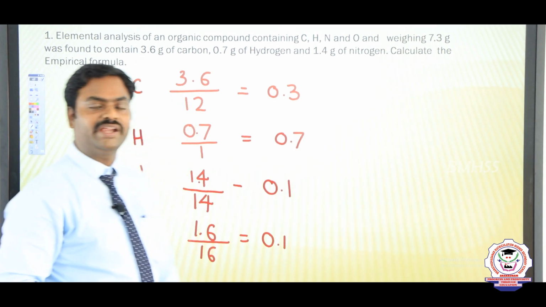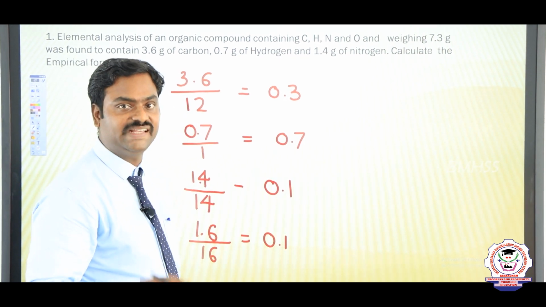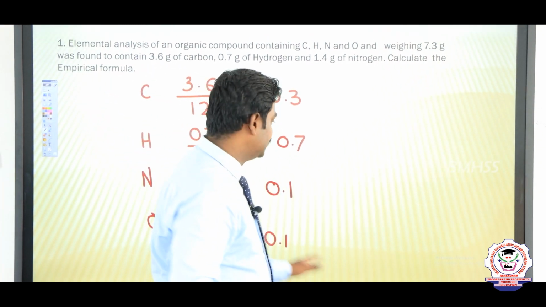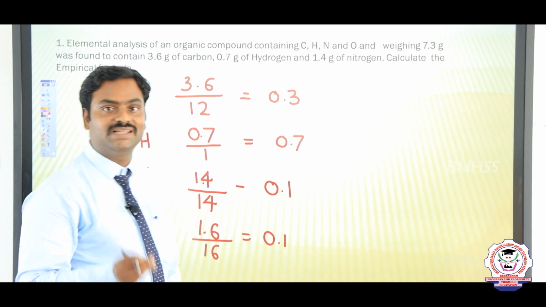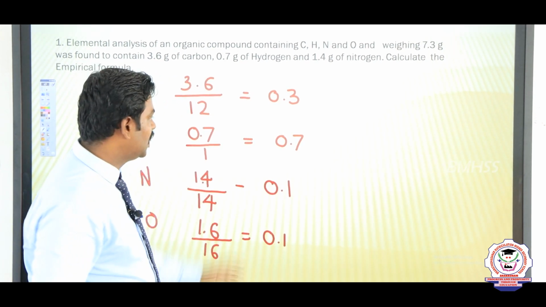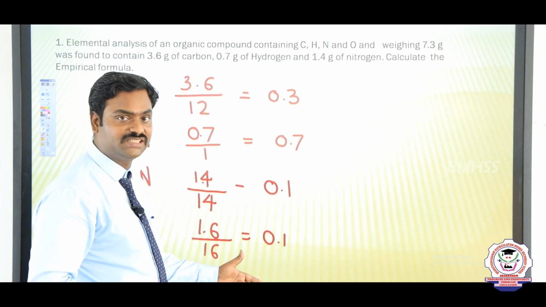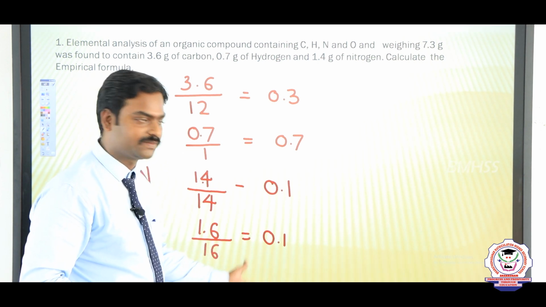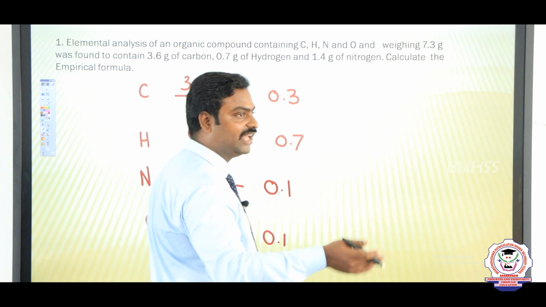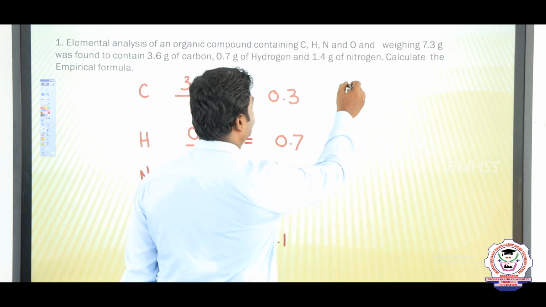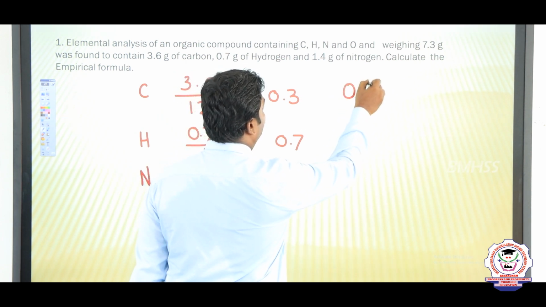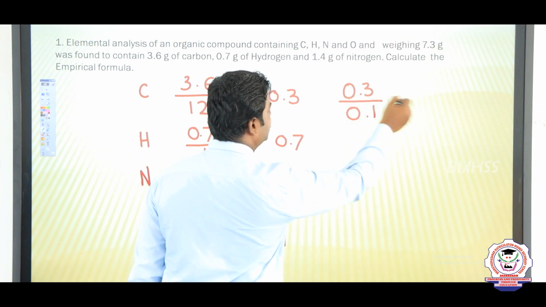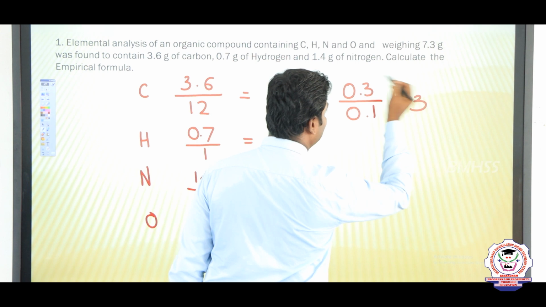Now, how do we find the ratio between these elements? We divide the number of moles by the smallest value. Among these four values, the smallest one is obviously 0.1. So we divide everything by 0.1. 0.3 divided by 0.1 is 3.